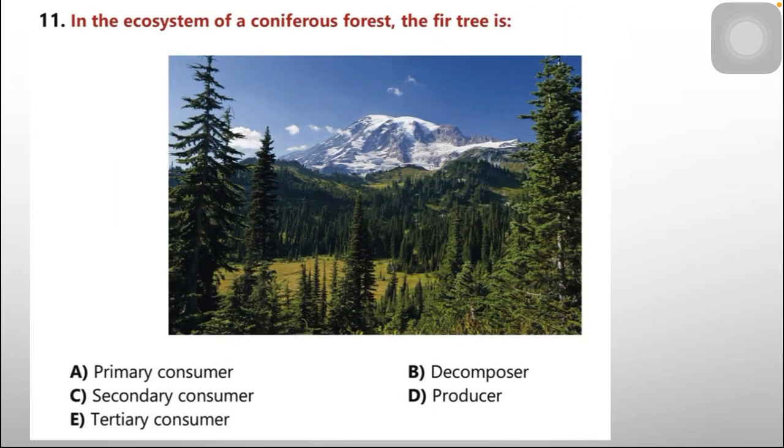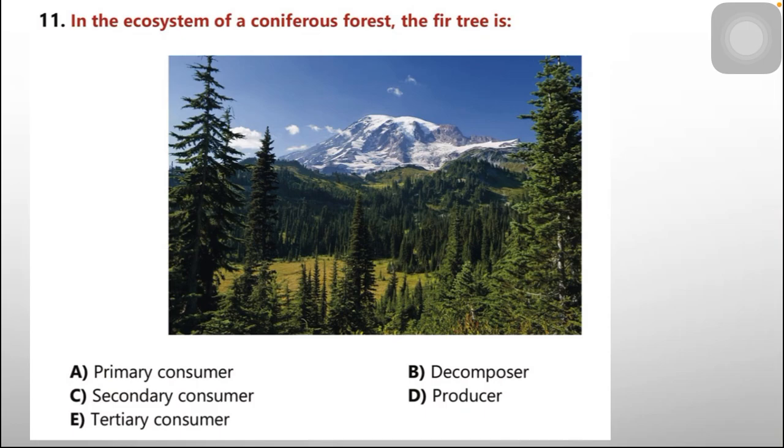In the ecosystem of a coniferous forest, the fir tree is. Options are available at the bottom of the slide. A. Primary consumer. B. Decomposer. C. Secondary consumer. D. Producer. E. Tertiary consumer. We all know that all of the plants lie in the producers category.